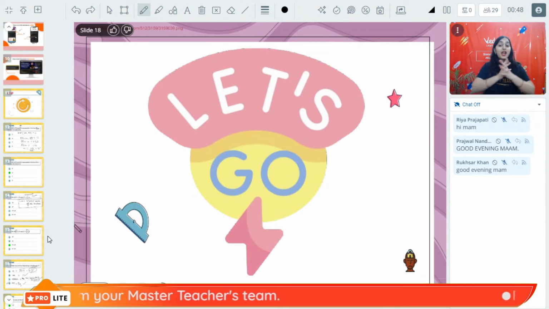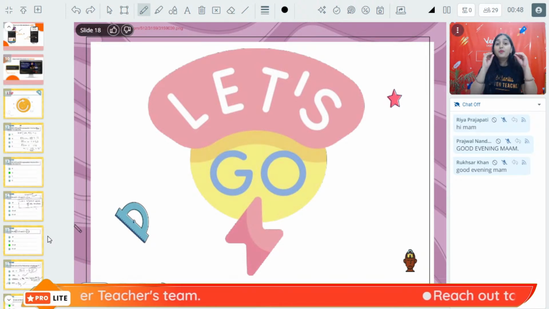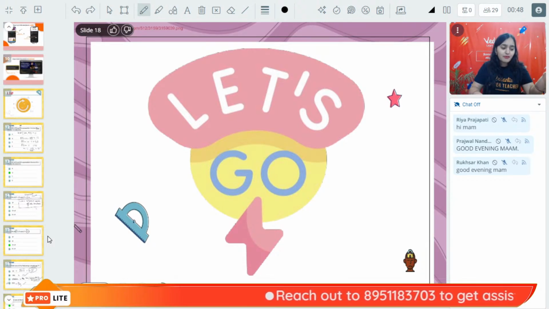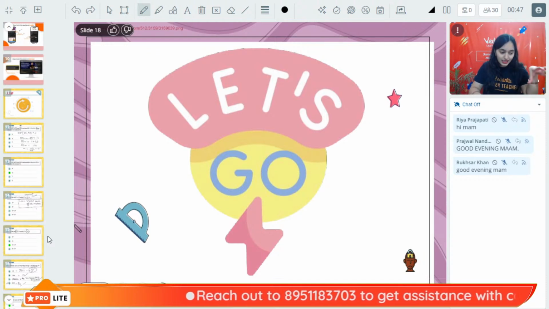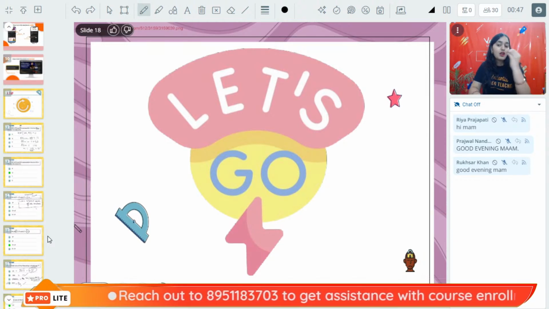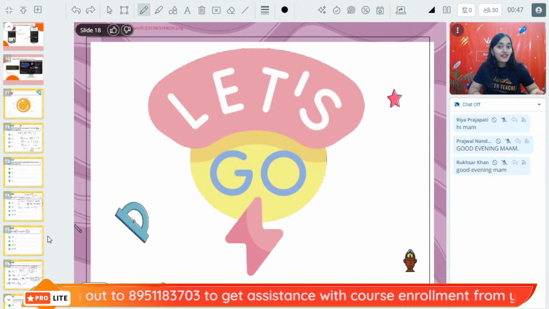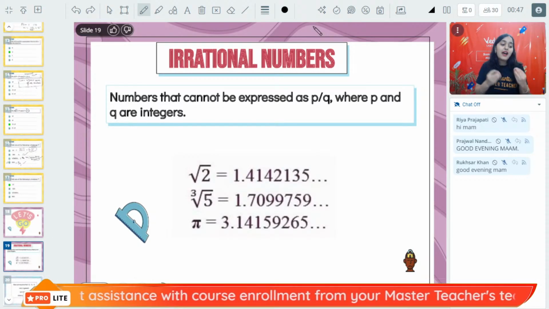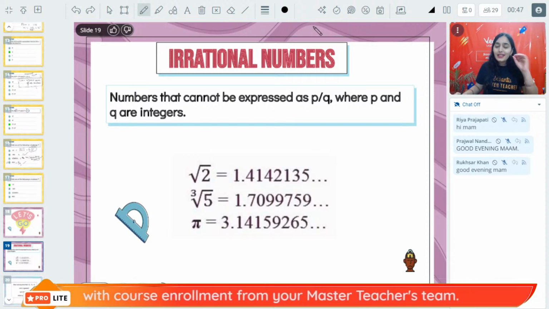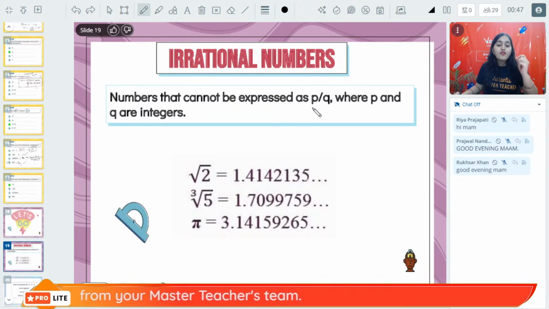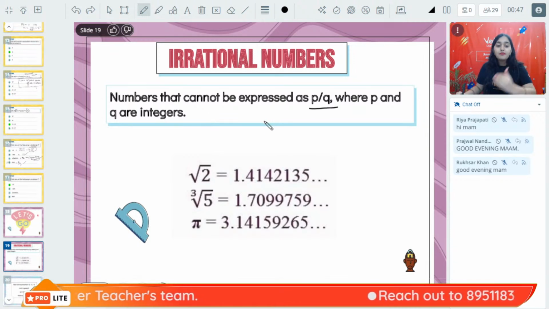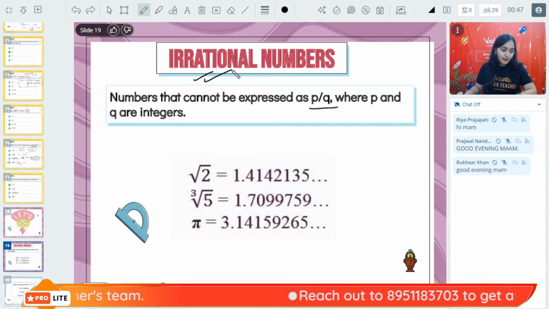All right. Now, are you all ready to learn proof of irrational numbers? So what are irrational numbers? Just now we have done a question: what are rational numbers and what are irrational numbers and how to identify the difference? So, let us define it first. What are irrational numbers? Any number that cannot be expressed in the form of P by Q, where P and Q are integers, such numbers are called irrational numbers.